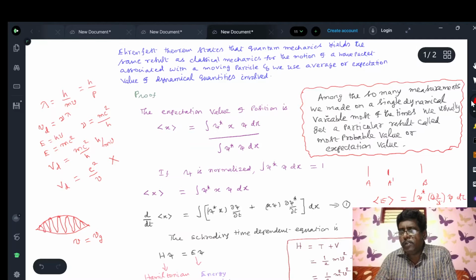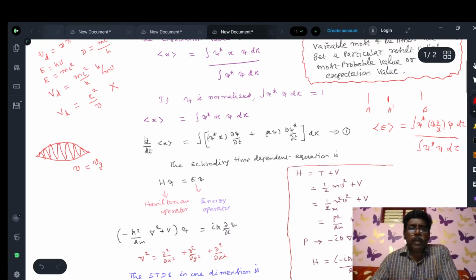If the wave function is normalized, we can write the expectation of E equals the integral of psi star i h cross dou by dou t psi d tau. No need to introduce the denominator term. Here the energy operator value is i h cross dou by dou t. The position operator value is x, so I have placed x here. So the expectation value or average value of position is the complex conjugate of the wave function, the operator value, and the wave function, into dx. If it is one dimensional, we can write dx. If it is three dimensional, we can write d tau.